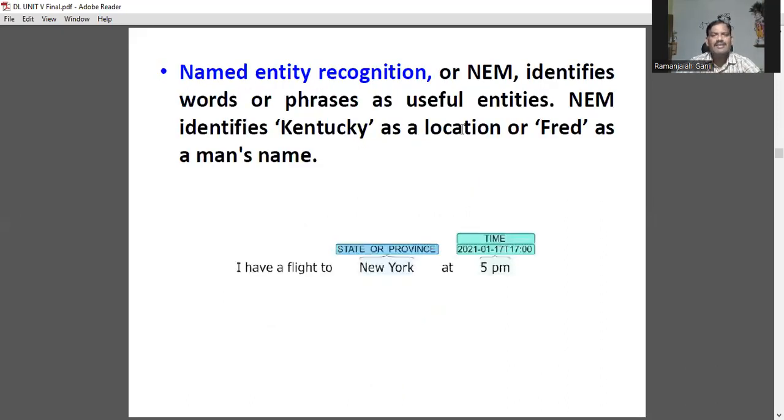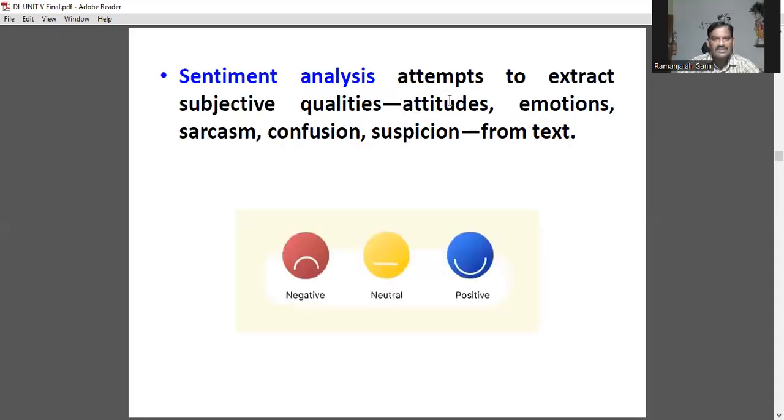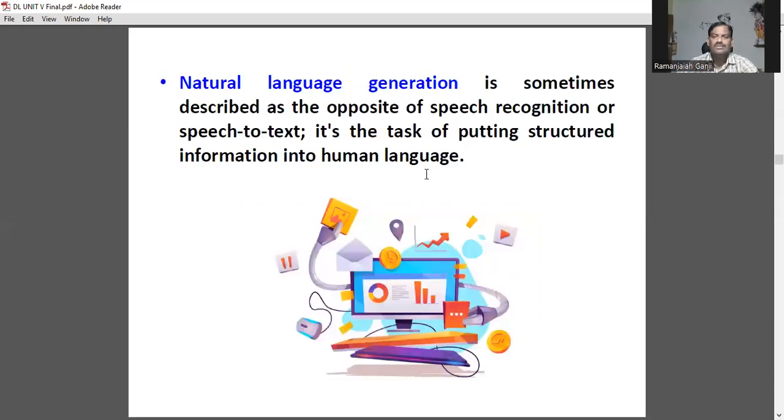Named entity recognition, NER, identifies words or phrases as useful entities. Sentiment analysis attempts to extract subjective qualities, attitudes, emotions, confusion, or any other kind of components from the text. Natural language generation is the opposite of speech recognition or speech to text. It's the task of putting structured data into words. There are two terms: structured and unstructured. Structured is nothing but everything is organized. Unstructured is nothing but everything is unorganized.